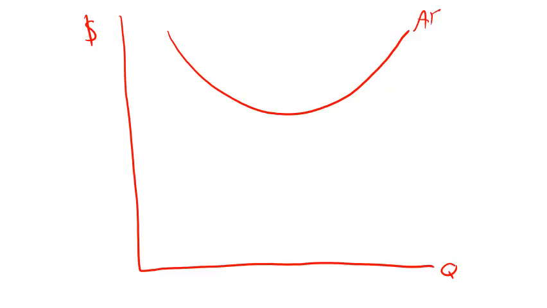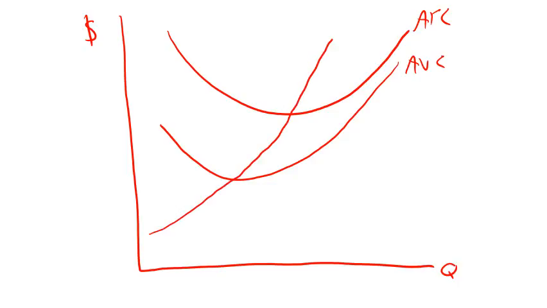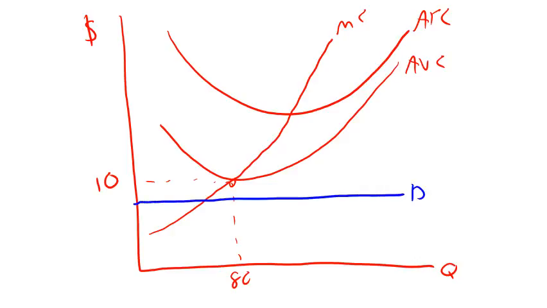Average total cost, average variable cost, and marginal cost has got to go through the minimum of those two. And we were saying that the minimum average total cost and average variable cost occur at quantity 80 and at a value of $10, if I remember correctly. Let's suppose that price equals $8. I'll do it in blue. If price is 8, then demand and marginal revenue curves are both horizontal lines at $8. When the firm picks the quantity that makes price equal to marginal cost, it'll produce a quantity something like 60.